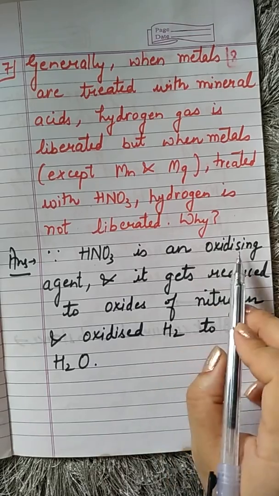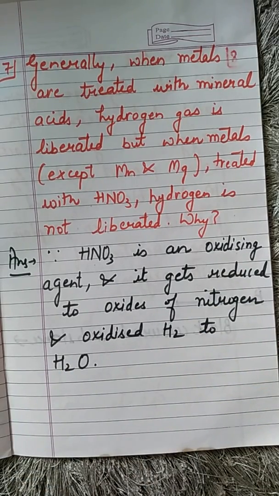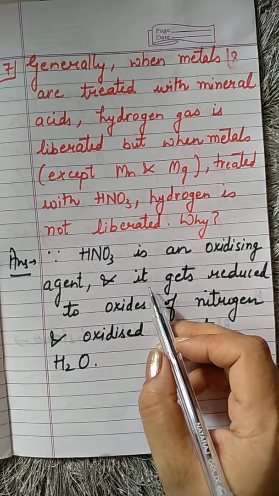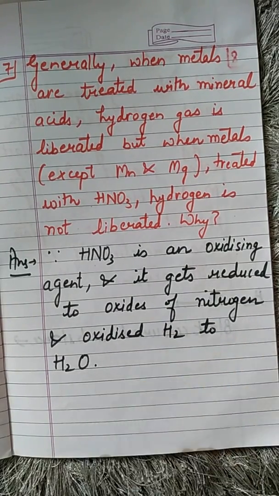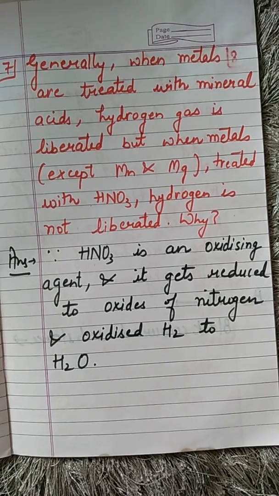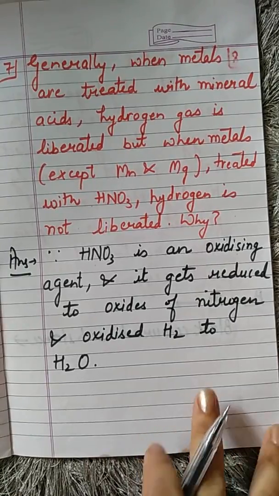Because nitric acid is an oxidizing agent. So what is it going to do? It will reduce itself to the oxide of nitrogen and it will oxidize hydrogen to form water. This question is also discussed in the chapter Acids, Bases and Salts, so from there you can have the details of this question.